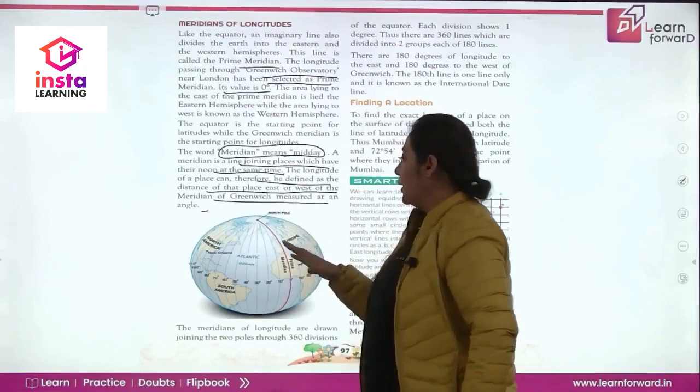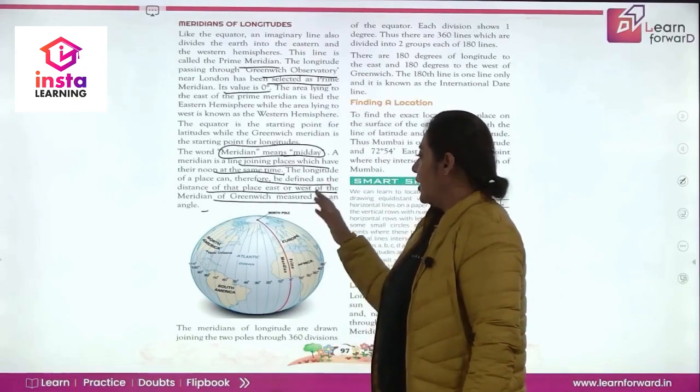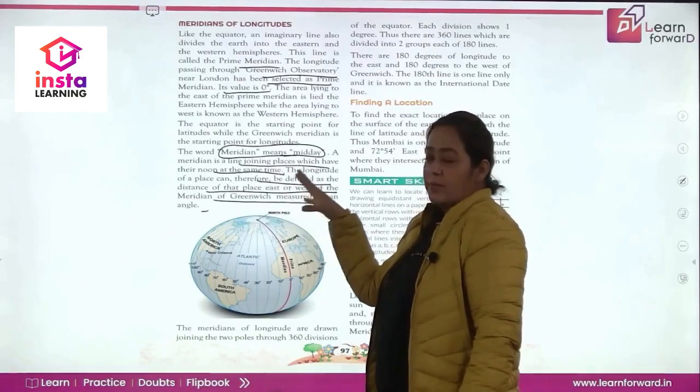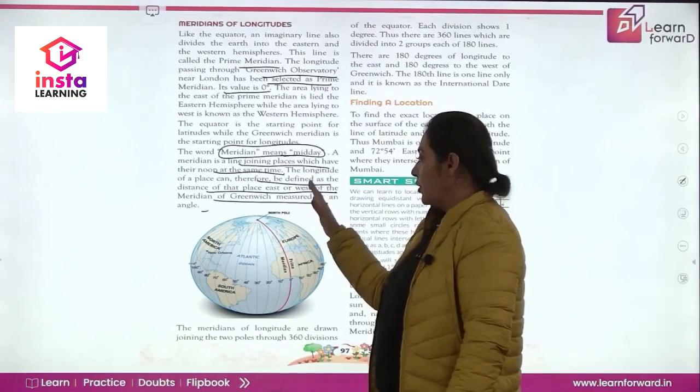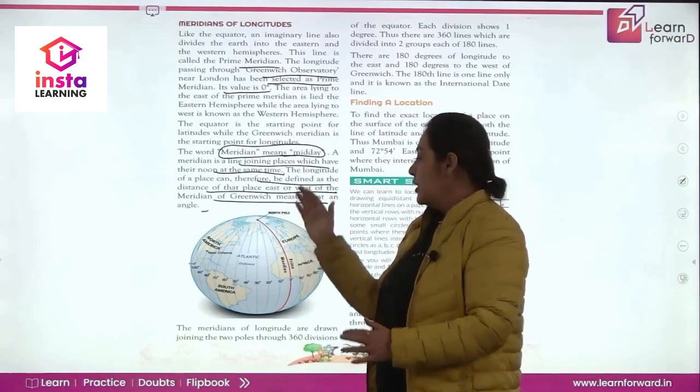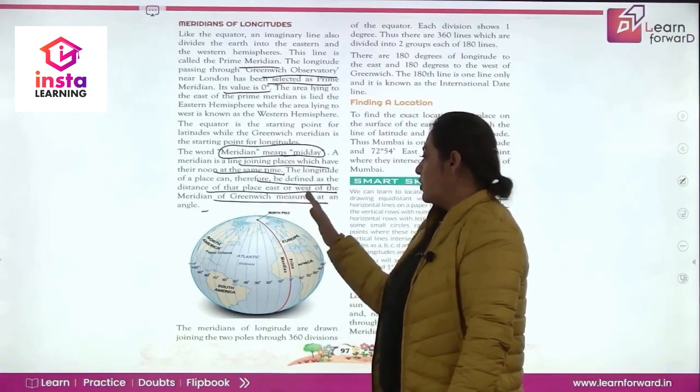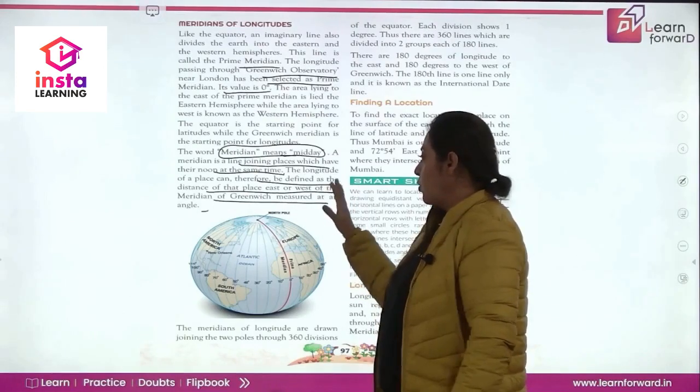हमने latitude पढ़ा. अब longitude क्या होगा? It is defined as the distance of that place east और west of the meridian. So हम बात करते हैं longitude में distance of that place east और west of the meridian of Greenwich, measured at an angle, is called as longitude.